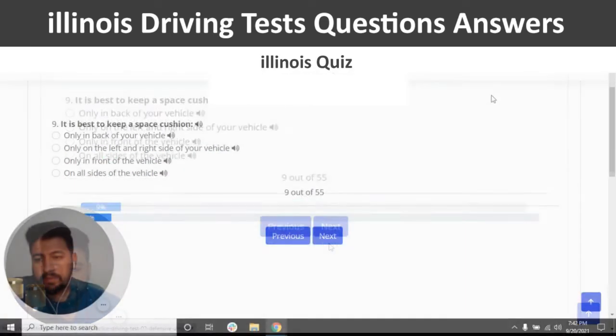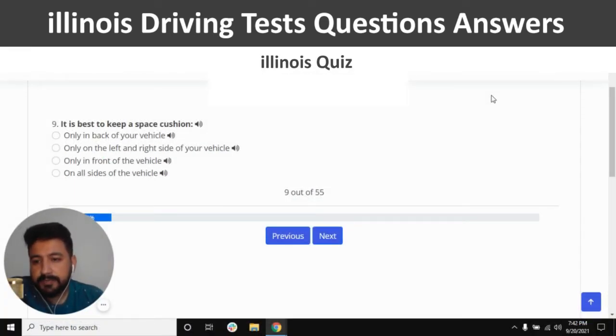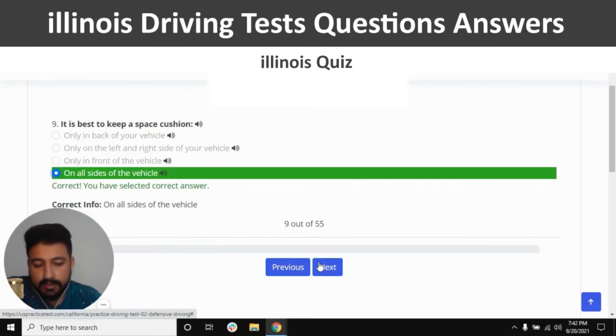Correct, and next. The ninth question is, it is best to keep a space cushion. The right answer of the ninth question is on all sides of the vehicle. So looking like the last option is the right answer, and next.